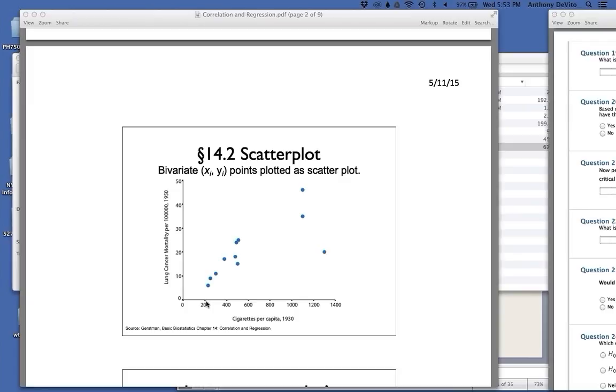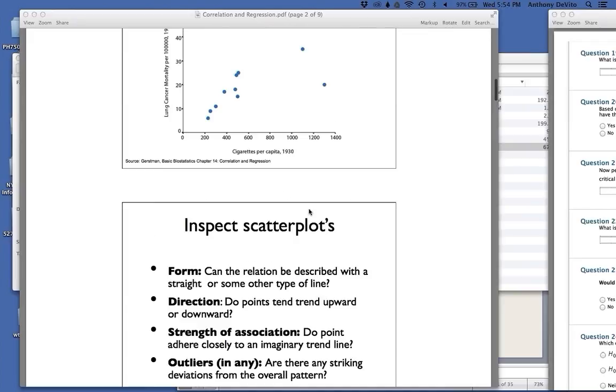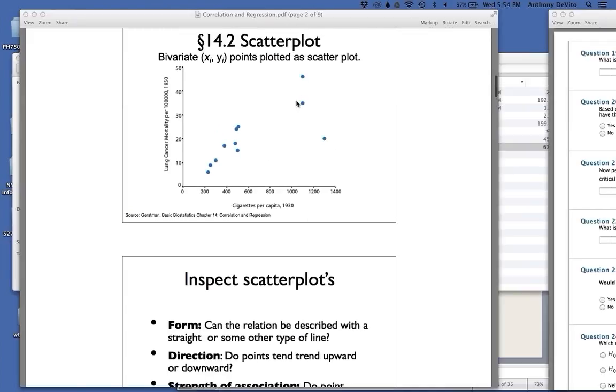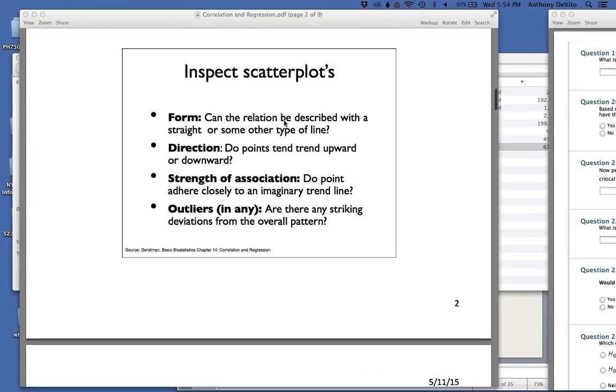So each one of these dots represents the x value and the y value, the cigarette consumption and the lung cancer rate. And we can see that in general, as you increase the cigarette consumption, the number of lung cancer cases goes up as well. So now we can see the general rate at which this is increasing. In fact, we could draw a straight line that estimates what this increase looks like, or where these points lie as far as this increase is concerned.